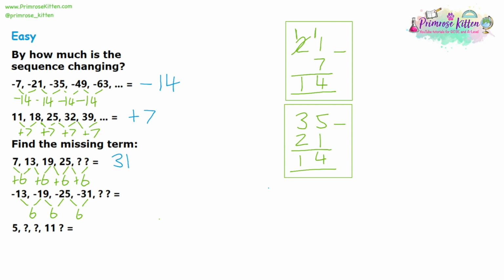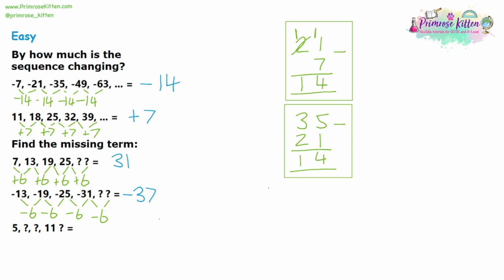We're just going to remember, it's not actually plus 6. We have negative numbers in a negative number sequence. It'll be take away 6 instead. So the next step, we'll be taking away another 6. So again, if we ignore the negative numbers, 31 plus 6 would be 37. The negative numbers would actually be a negative 37. Negative 31, take away 6 is negative 37. But you know, the negative numbers don't actually change the digits you're using. It's always going to be a 3 and a 7. The negative numbers just change the sign at the front.